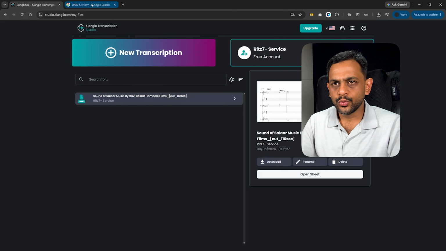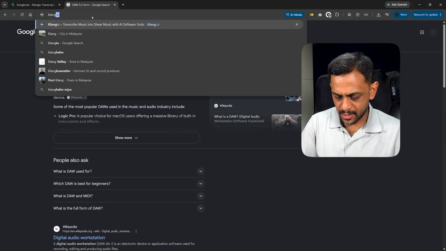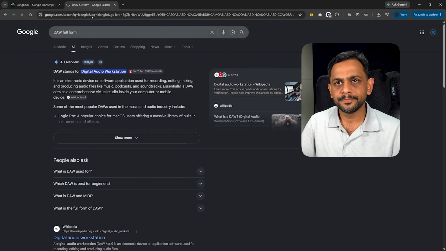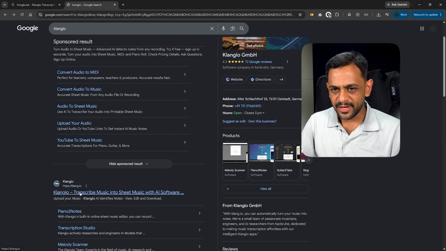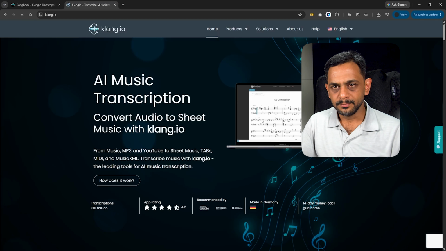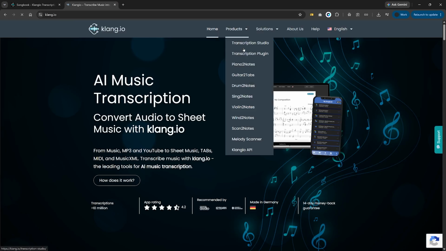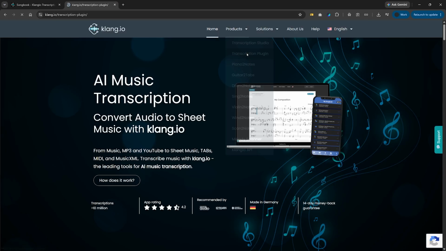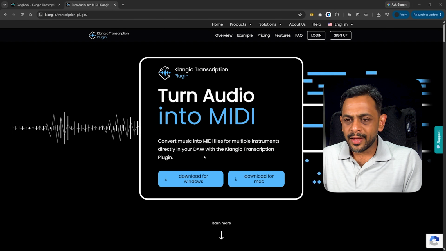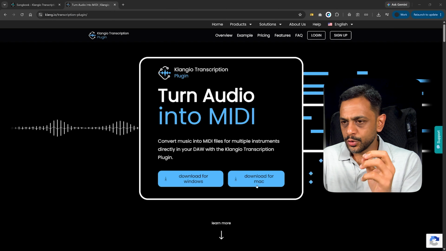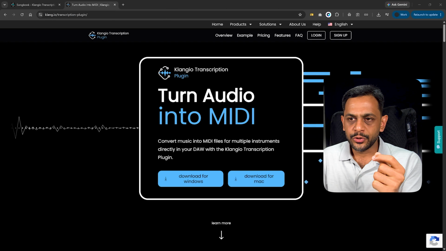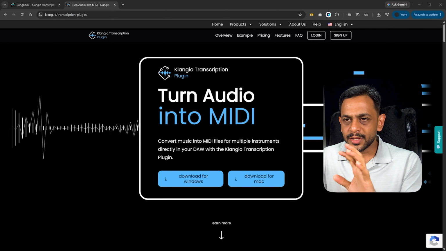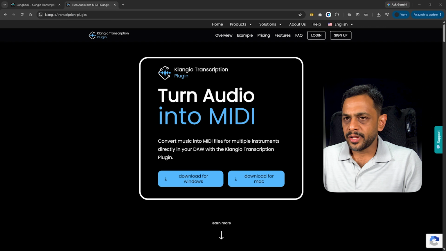and if we go to Klangio, no, this is not the one. Be careful, this is the one, klang.io. Okay, and if you go to products, then we have transcription plugin. So this is more like an application that you can download on your Windows or Mac, and this will allow you to convert your music into MIDI files, just like how we saw. But this is an application that can be downloaded and used.